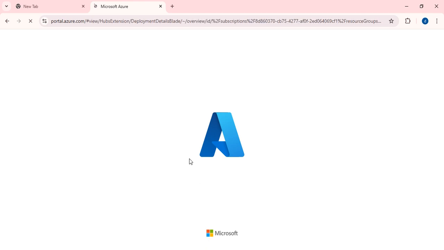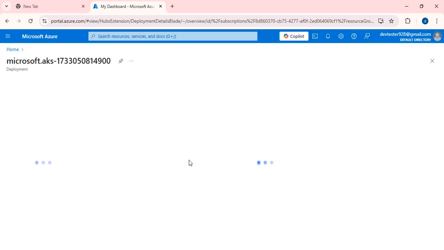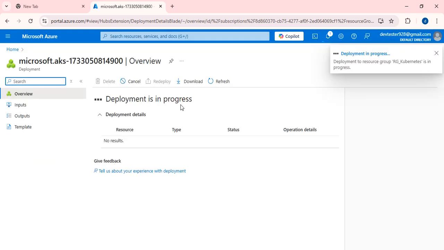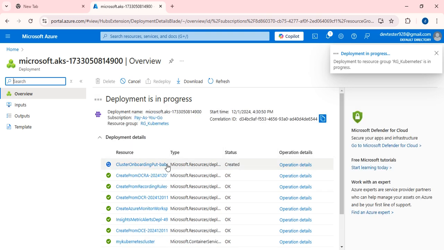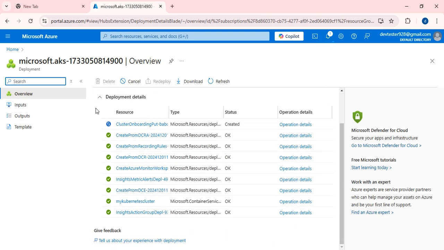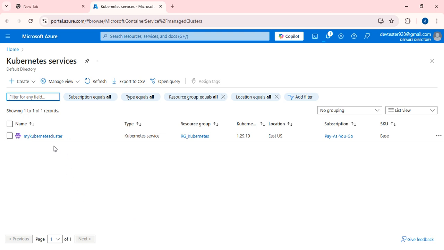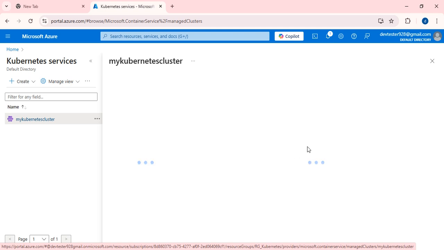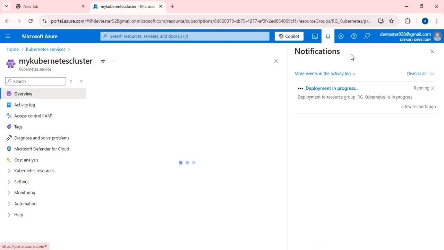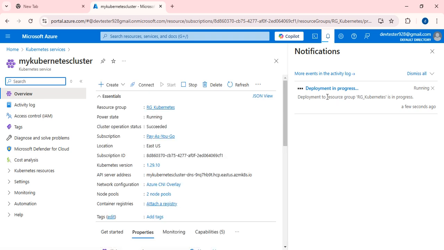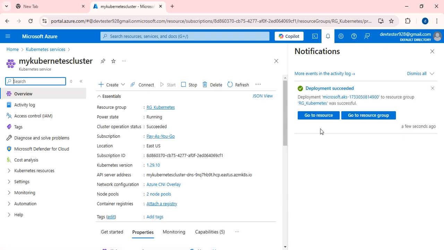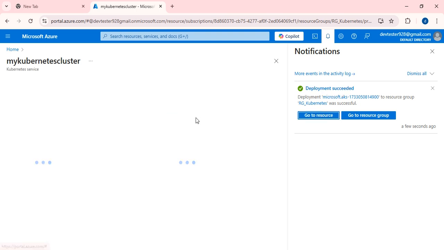As we are creating the infrastructure over the cloud, it will not impact anything, because the infrastructure will be created in the cloud environment. Once the network connection has been re-established, we can see the deployment progress. If you go to Azure Kubernetes Services, you will see my Kubernetes cluster. It is still in the deployment process. Once it has been successfully done, this pop-up will go off. Yes, the deployment has succeeded.